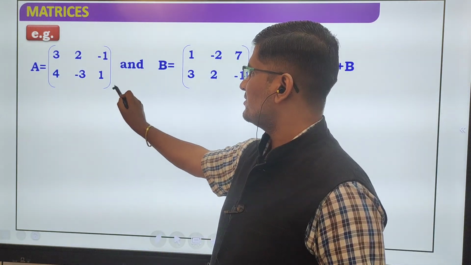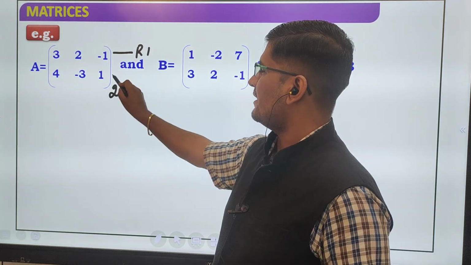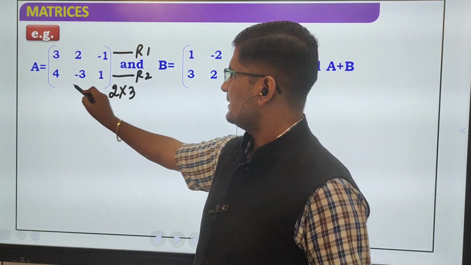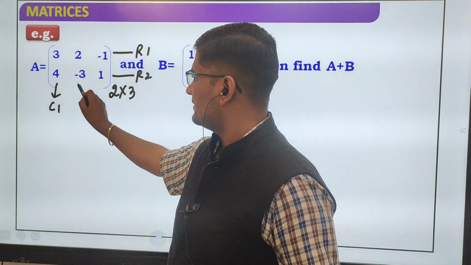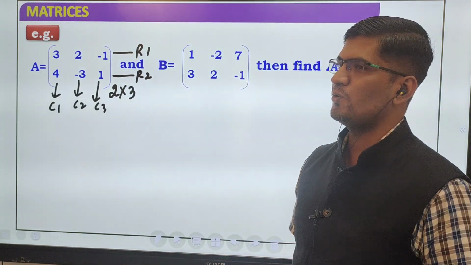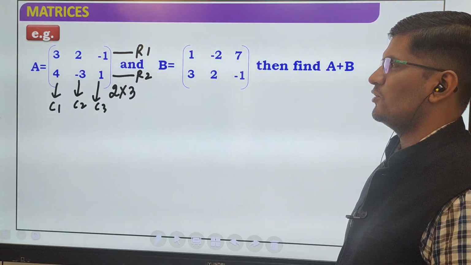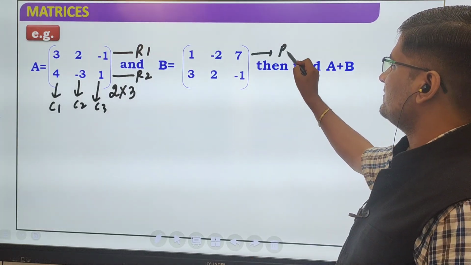So order is 2 by 3. R1, R2, C1, C2 and C3. R1 means row 1, R2 means row 2, C1 means column 1, column 2, column 3. So same is here.